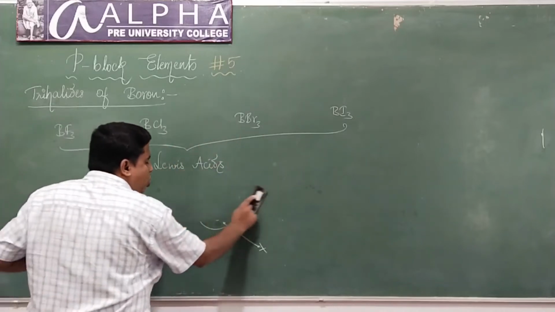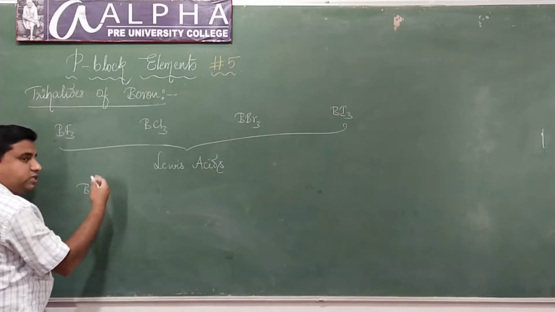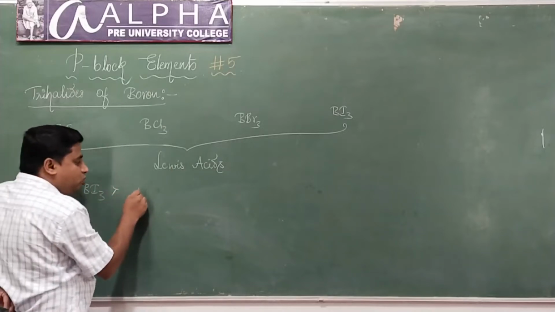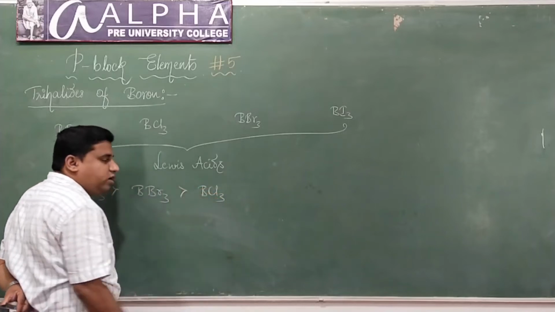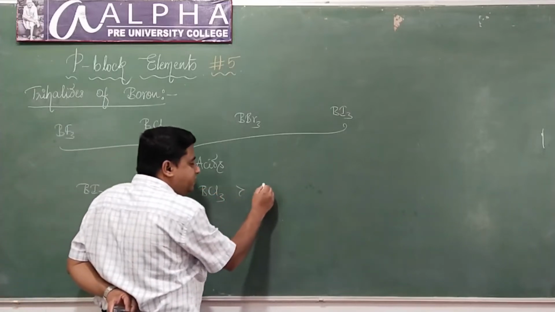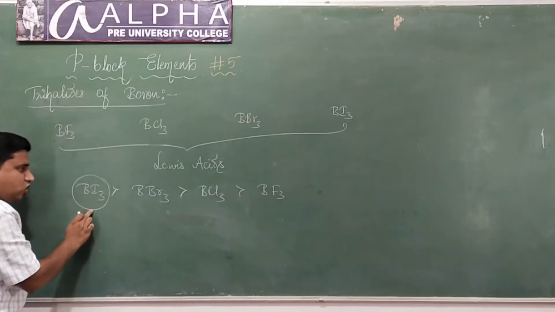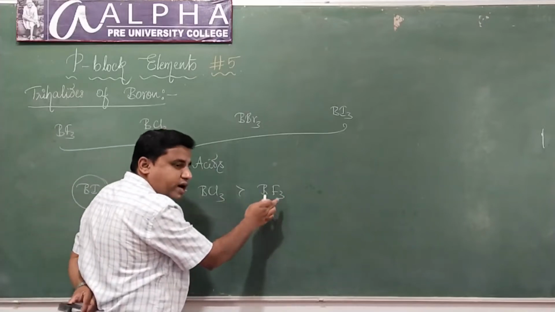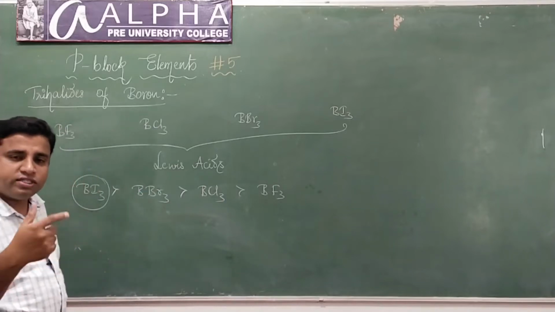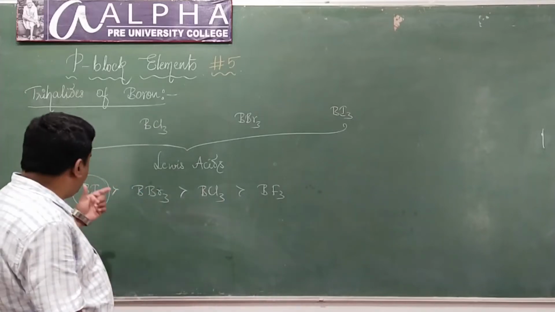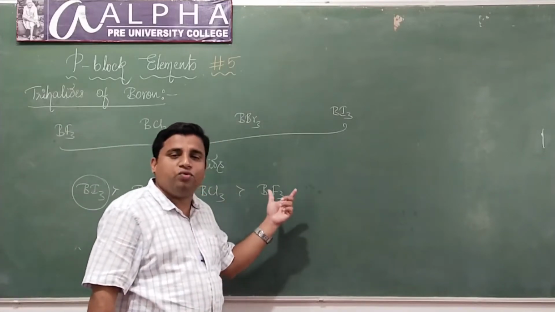But what about the order of acidity? I told you boron triiodide is a stronger Lewis acid than boron tribromide, which is a stronger Lewis acid than boron trichloride, which is further a stronger Lewis acid than boron trifluoride. So boron triiodide is a strong Lewis acid, whereas boron trifluoride is a weak Lewis acid. But why is this? I was in the process of explaining why boron triiodide is a strong Lewis acid and why boron trifluoride is a weak Lewis acid.